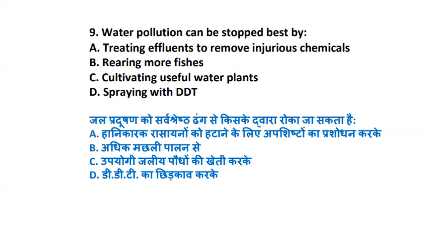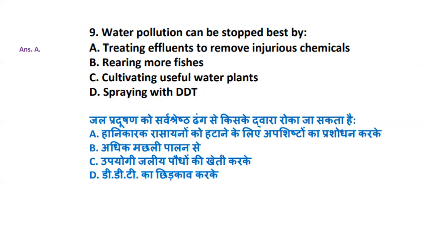The water pollution can be stopped best by what? Okay, let's have a look. So what exactly is it?